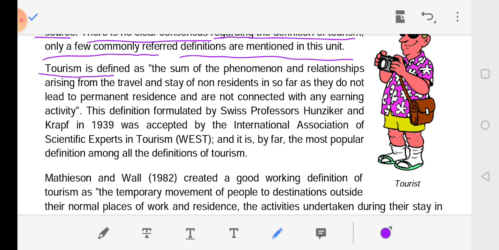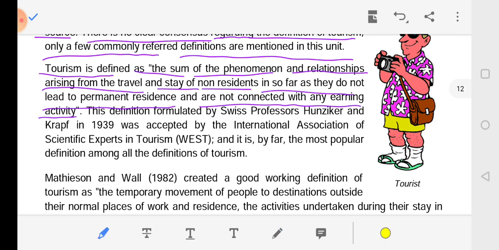Tourism is defined as the sum of the phenomena and relationships arising from the travel and stay of non-residents, insofar as they do not lead to permanent residence and are not connected with any earning activity.